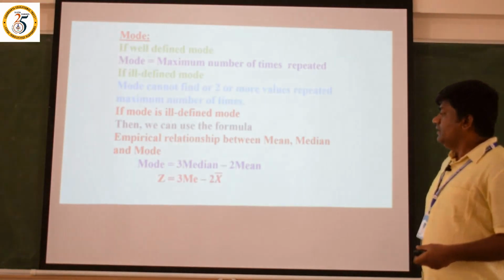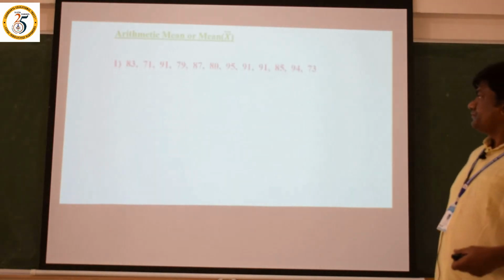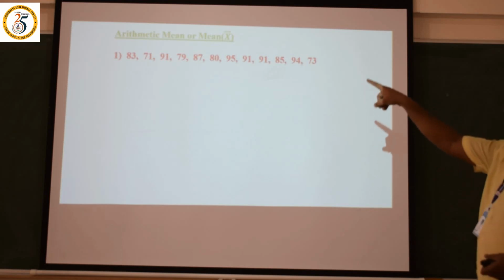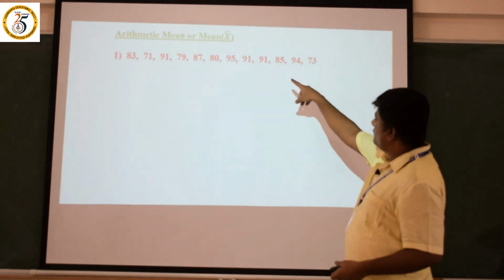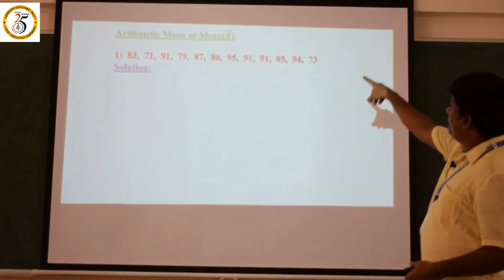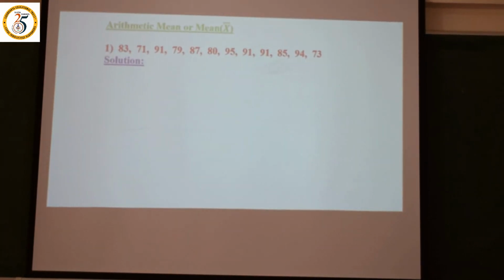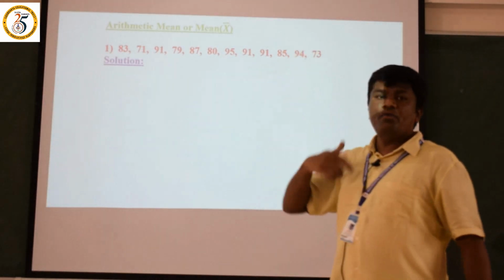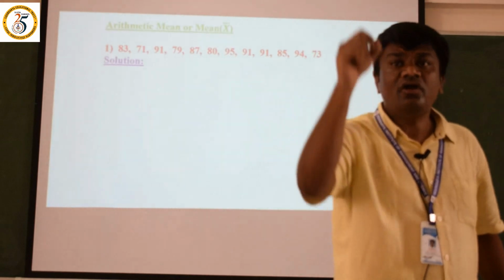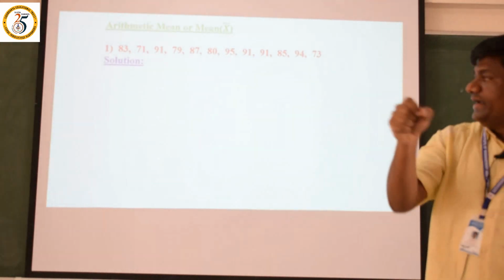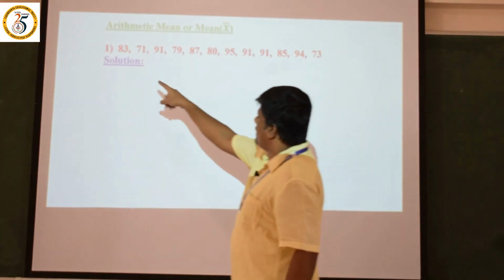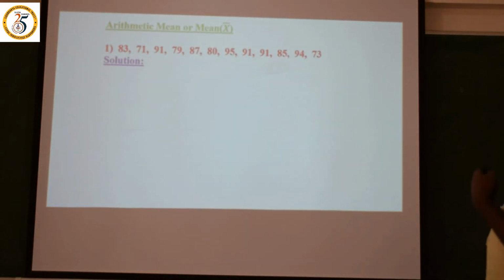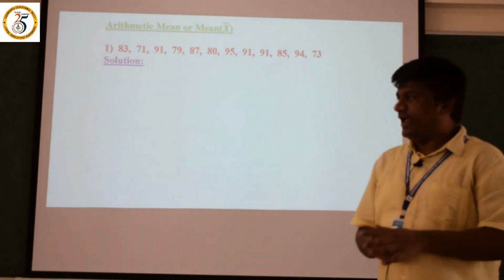Let us go for the problem, arithmetic mean. The problem is like this: 83, 71, 91, 79, 87, 80, 95, 91, 91, 85, 94, 73. This is what they have given. Dear friends, this is the arithmetic mean. How are we going to find the solution for mean under ungrouped data? How many values have they given here? Look: 1, 2, 3, 4, 5, 6, 7, 8, 9, 10, 11, 12. There are 12 values here.